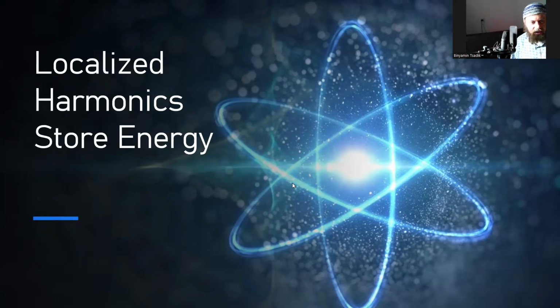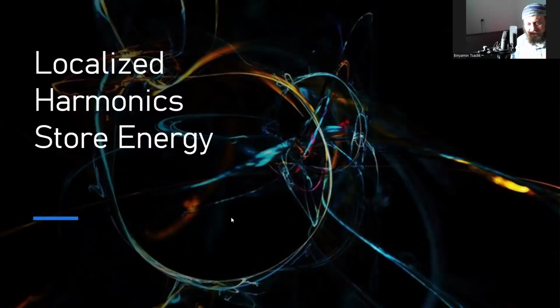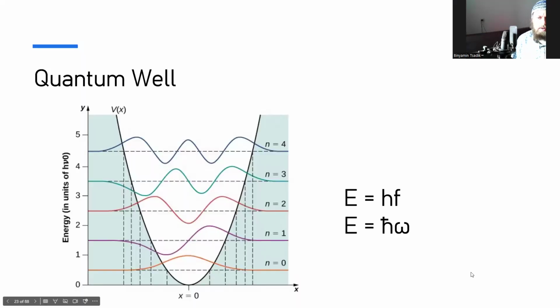So we have localized harmonics in atoms, and string theory also theorizes localized harmonics going on. So it's not a big leap to think that there's some kind of localized harmonics with particles. String theory is already theorizing this. So let's just go with this. The most basic localized harmonics that we know of is a quantum well. We have all of these energy levels within the quantum well, and it's able to store energy based on these energy levels. If it ever wants to go up an energy level, it has to absorb energy, or if it ever wants to go down an energy level, it has to emit energy.